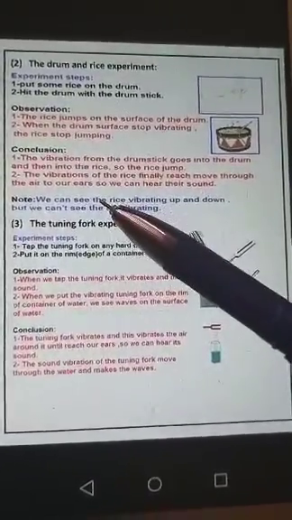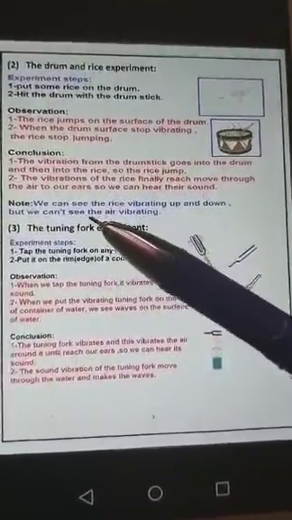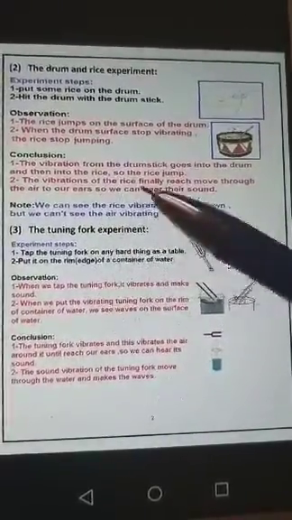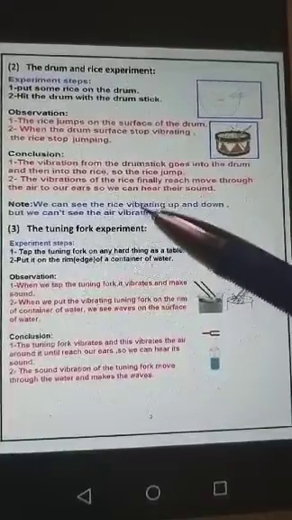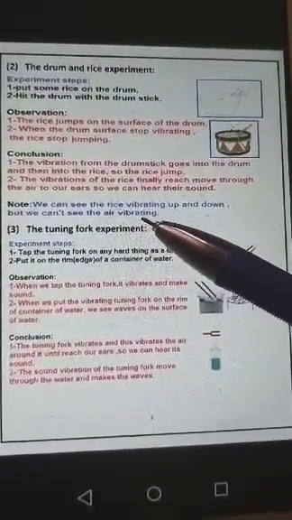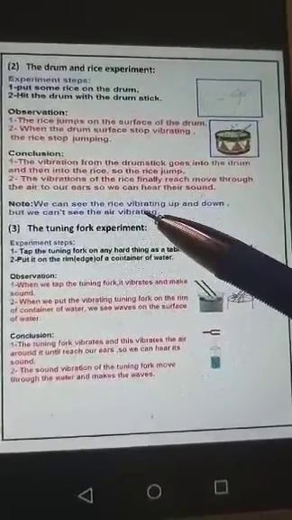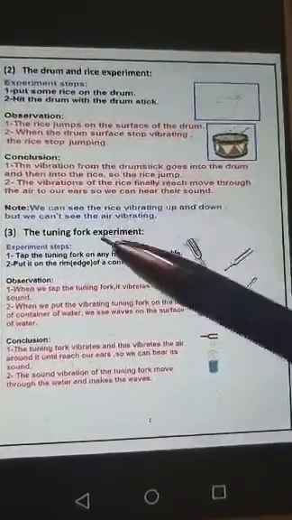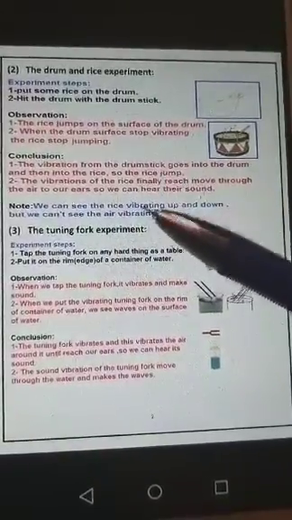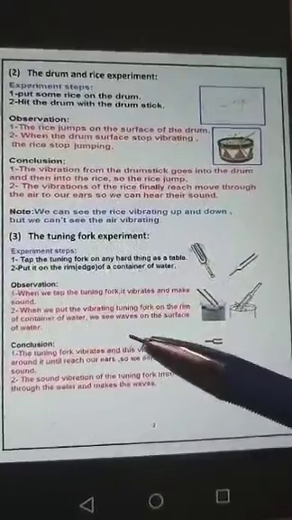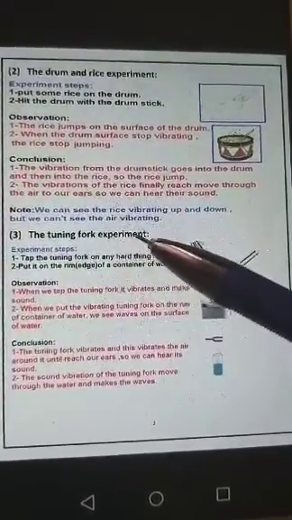Another example. Over here, can you see this, like the ruler? We can see the rice vibrating up and down, the dancing of the rice, the jumping of the rice up and down. But can you see the air vibrating? No, we can't see the air vibrating, but the vibrations of the air reach our ears, so we can hear the sound.